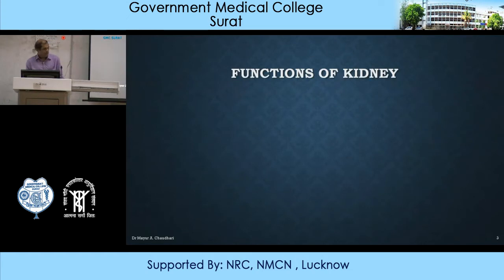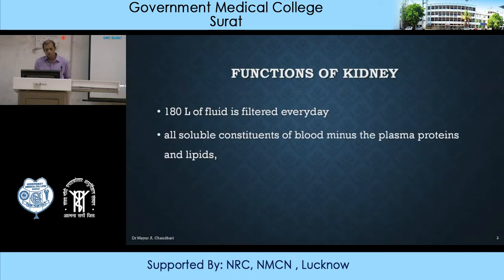If we go back to first year physiology, functions of the kidney: daily 180 liters of fluid is filtered through the kidney every day. In this, all soluble constituents of blood minus the plasma proteins and lipids are filtered.